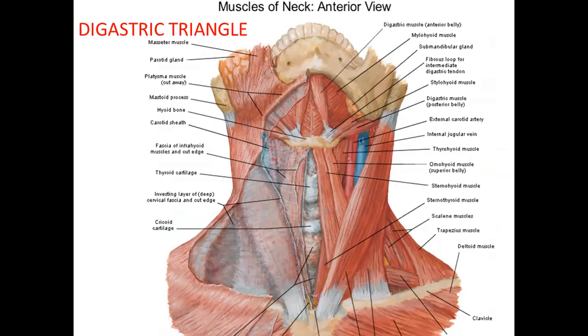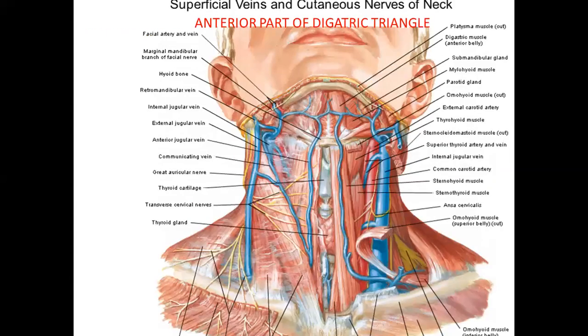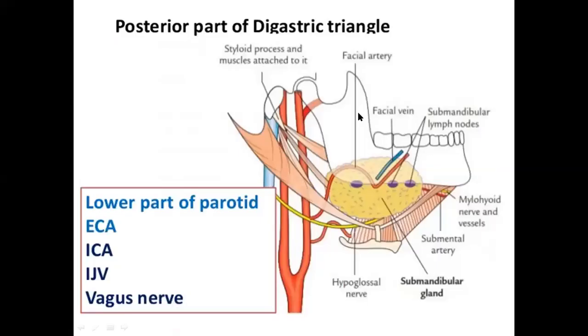Then we have the hypoglossal nerve, which is also a content. Then we have the 9th, 10th and 11th nerves, which also lie deeper in this triangle. So you see these structures in the anterior part of the digastric triangle, and also the external carotid artery and internal jugular vein. Whatever content are there in the carotid triangle, they are the deeper content of the digastric triangle also.